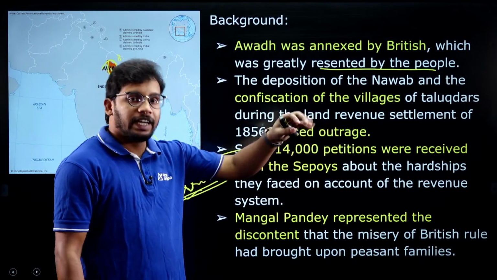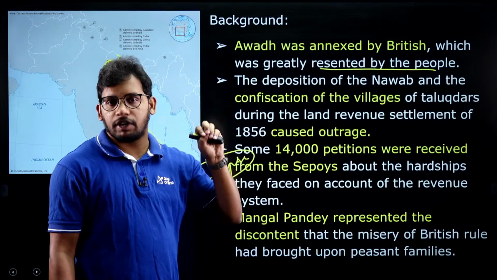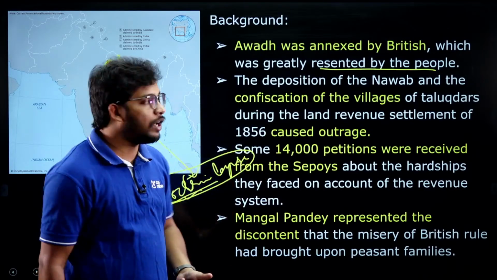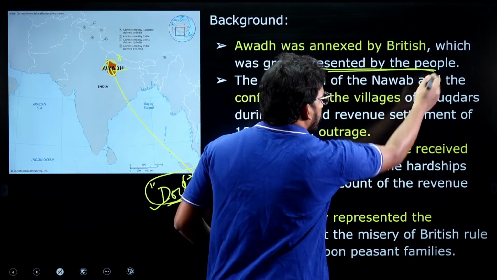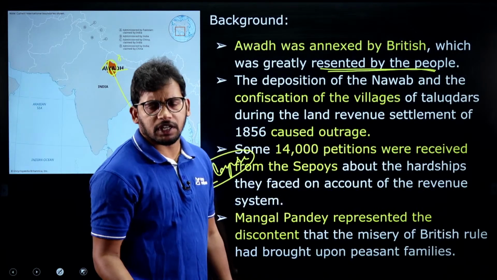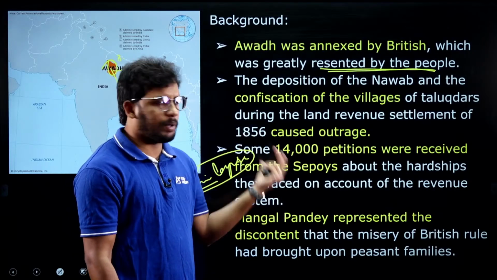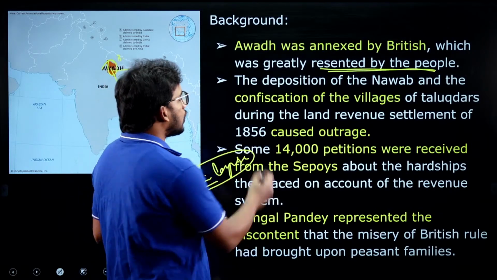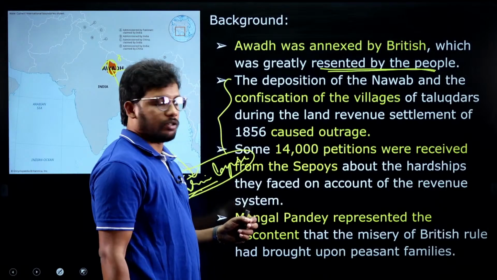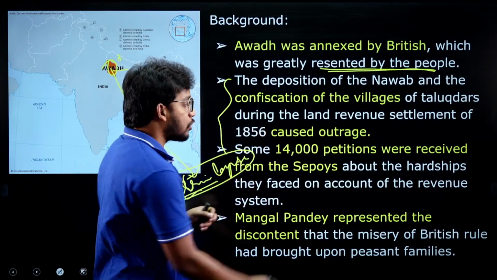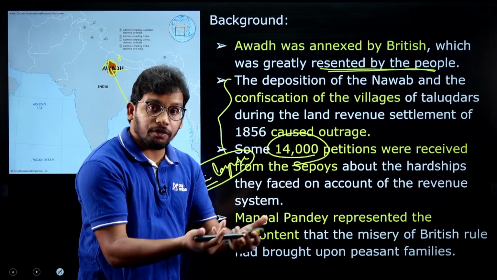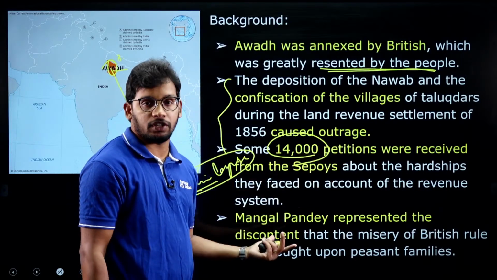Taking Awadh into British hands without proper reason was resented by the people there. They faced a lot of struggles in terms of revenue and administration after going into the hands of the Britishers. That's why the soldiers gave 14,000 petitions to the British, right?